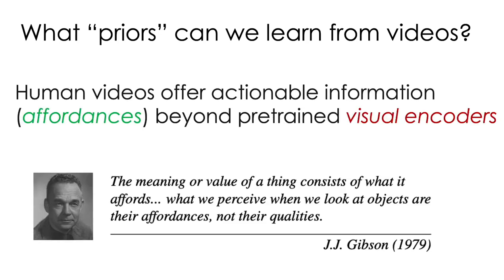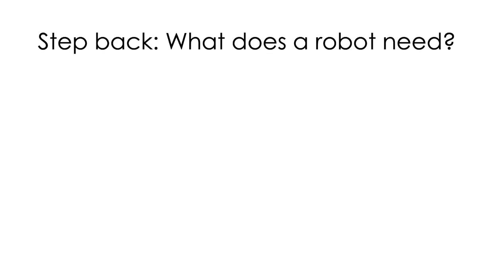So what are the right priors to extract from humans? This is a long-standing question that has been deeply studied in computer vision. So we take inspiration from the seminal work in the field of affordance learning. Taking a step back, to execute any task, the robot needs to know the following: what object and where it should interact. This is important because it reduces the search space.